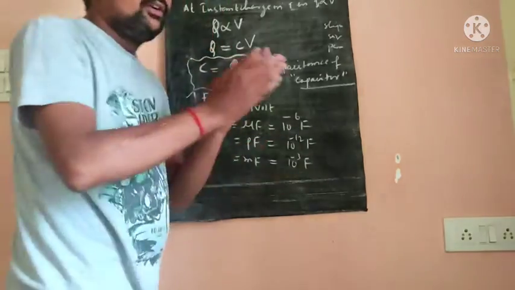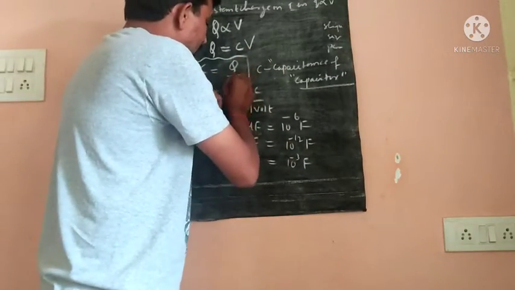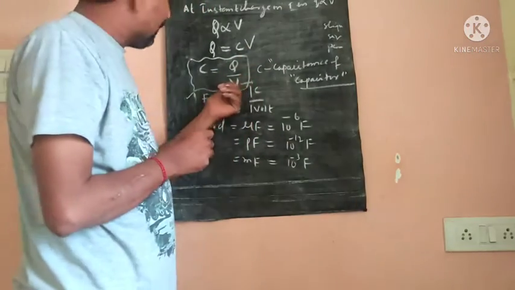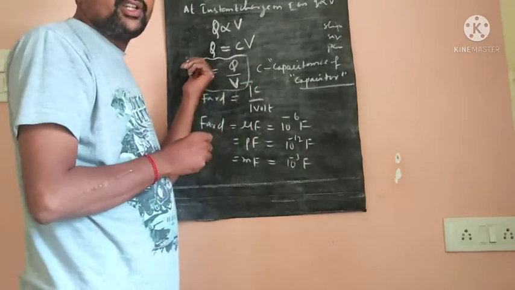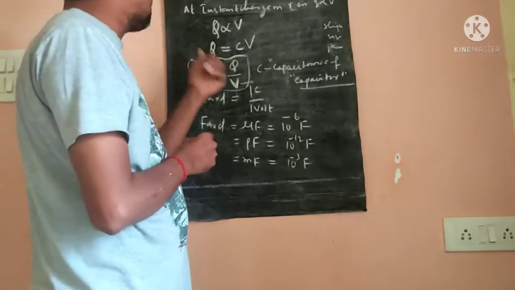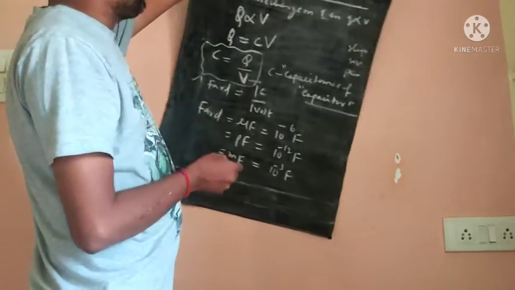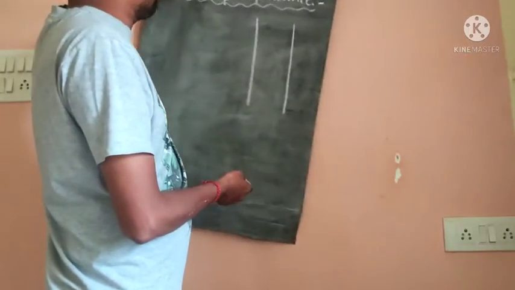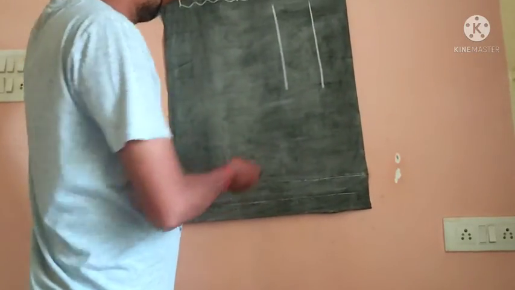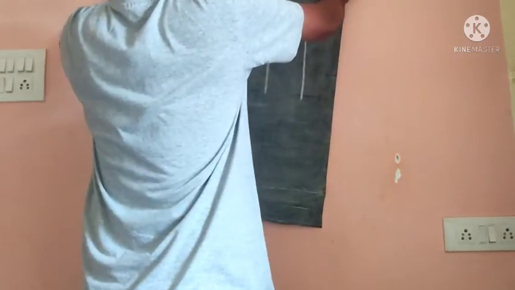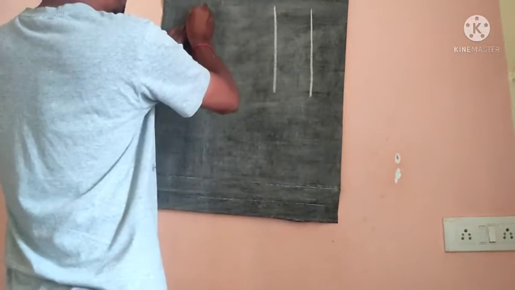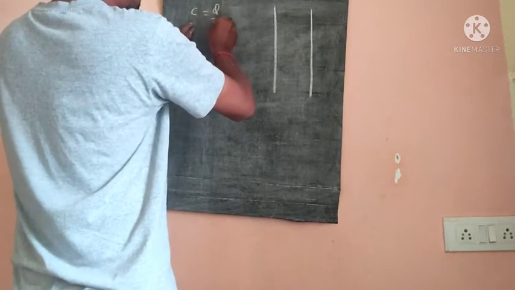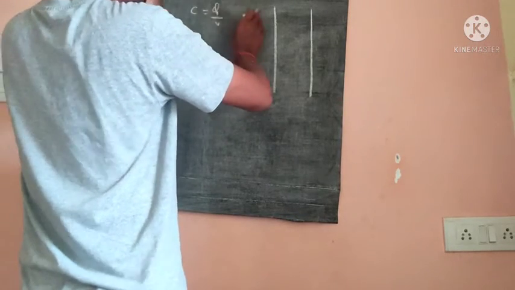So by reducing the potential, we increase the capacitance. This is the principle of a capacitor. The principle of capacitance is based on this. We know that C is equal to Q by V. What is the principle of capacitance?